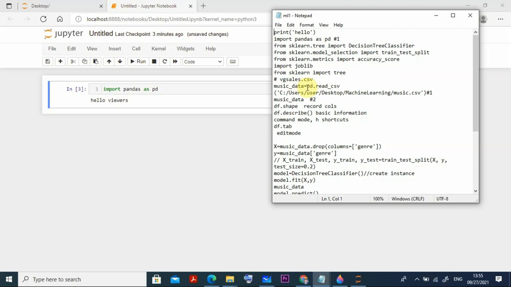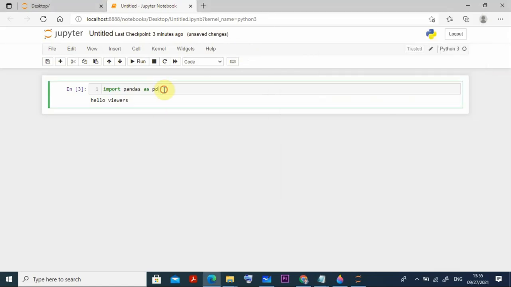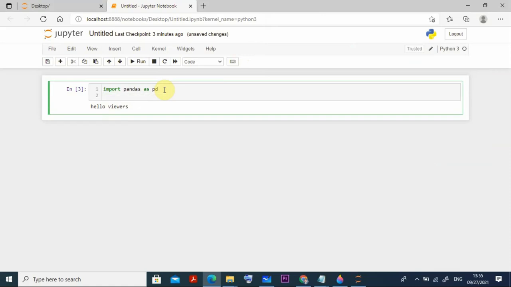What is the command for reading that one, what I do, PD. Okay, this is my data, the source where I kept it, because after downloading I kept it here. Control C, I put it here, and I just enter it here, and Control V. Okay, so what I have done, pandas I put as PD, import pandas as PD, and from pandas PD we read the CSV file. Where is this? C users desktop. In the machine learning folder the data is there. So from that I have to read this data, right? So I read this data from that one.